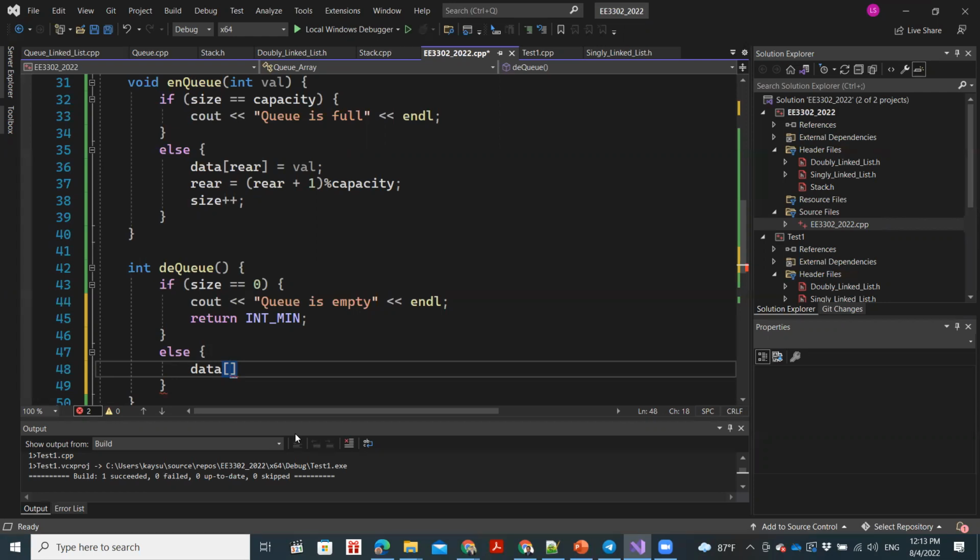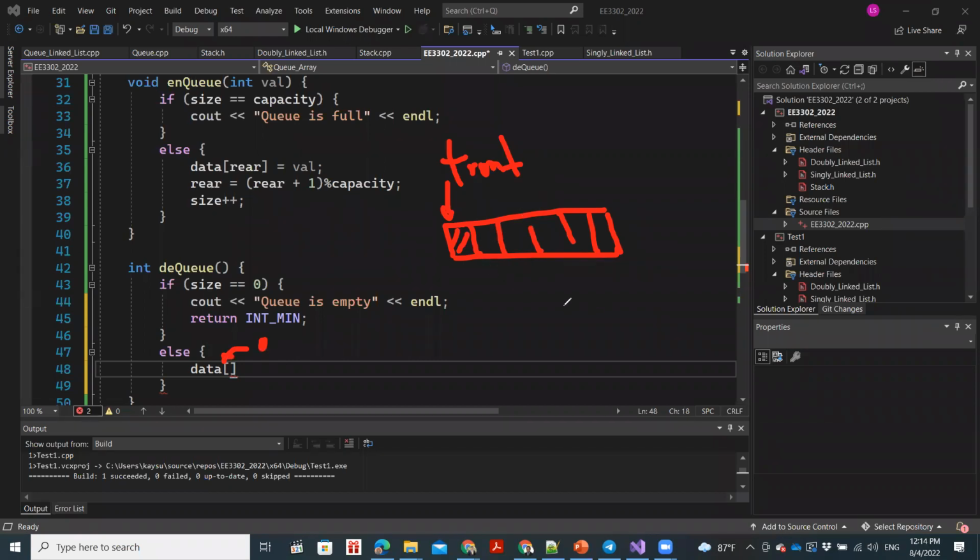0. It'll be correct only in one instance. If you have a queue like this, and your front is over here, then only that will work. So if you add 0 over here, it will work. However, I told you, the queue can be something like this where our front is over here. So in that case, it's not correct.